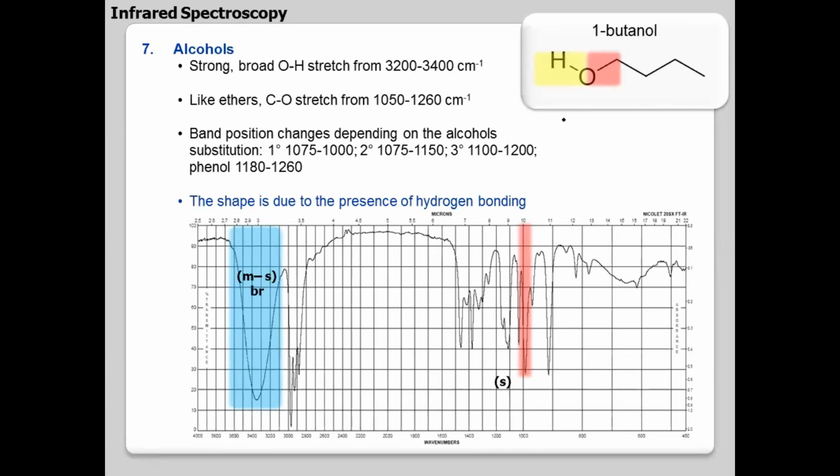So OH, if you have no hydrogen bonding, nothing, you have neat OH. Only OH is there. In vapor phase, for example, if I say in liquid phase, you'll be having hydrogen bonding between the alcohol molecules. I don't have such a situation. One OH molecule is alone, no hydrogen bonding, that will give you a sharp peak around 3600. OH can give you a very strong peak around 3500 to 3600, provided there is no hydrogen bonding.